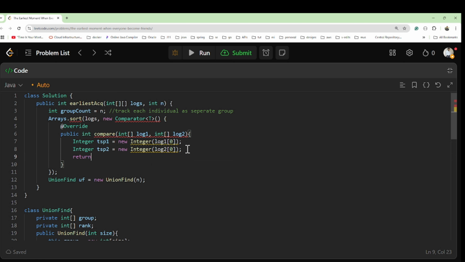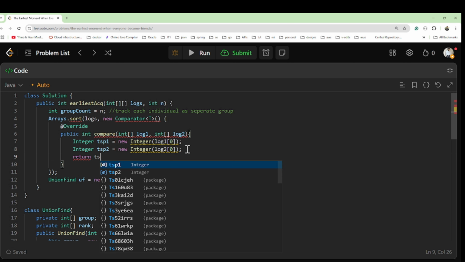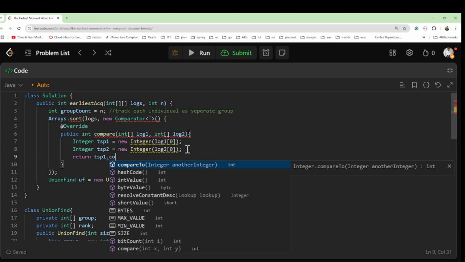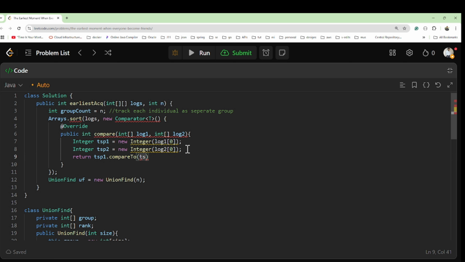Now we will return the value tsp1.compareTo(tsp2), like this. Okay, so this is the way we used to write the code. Then there is one error, because we don't require these things. We can directly write the code like this, or we can keep it here and, since we are using an array, pass it like this one.